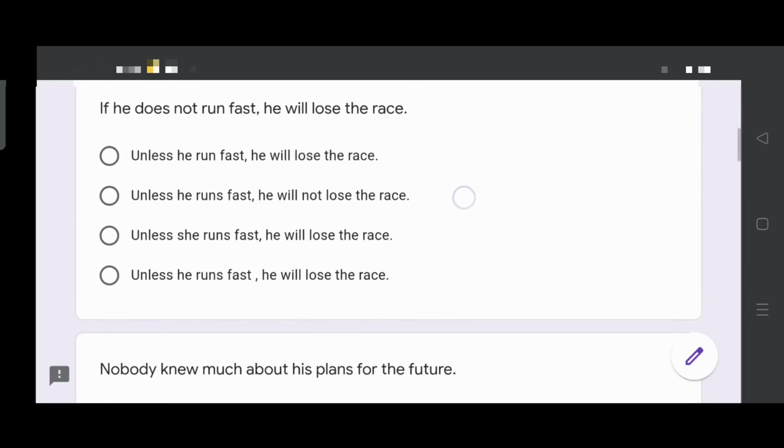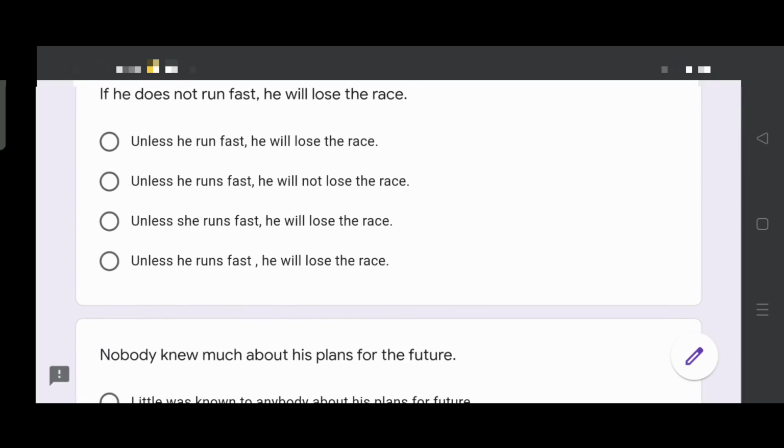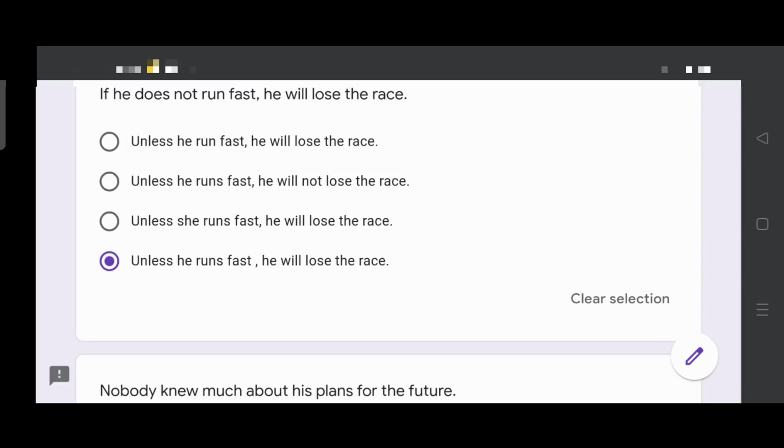The next one now. If he does not run fast, he will lose the race. Unless he run fast, he will lose the race. Unless he runs fast, he will not lose the race. Unless she runs fast, he will lose the race. Unless he runs fast, he will lose the race. Now try solving as I am reading the options. Yes, I'm giving you a little time. Now, I hope you have already picked up the right answer. Yes, the right answer is the fourth option.